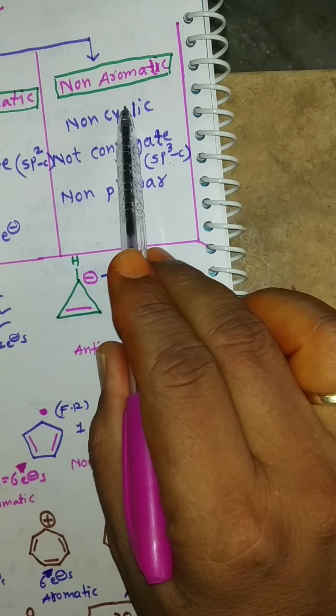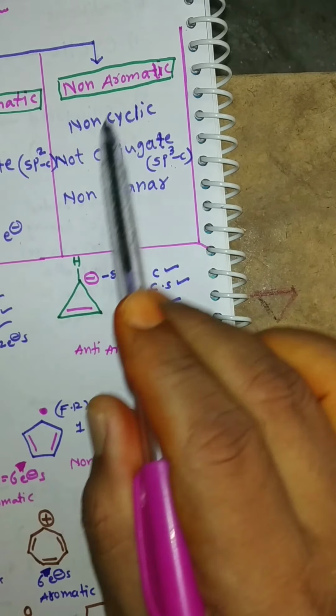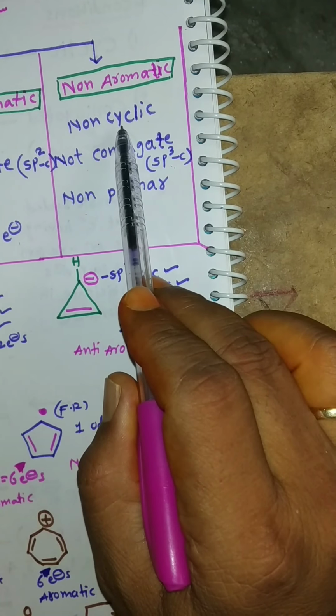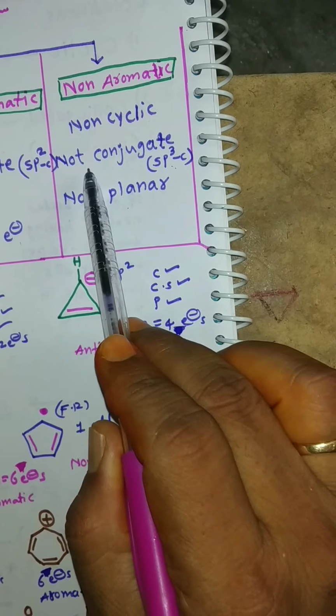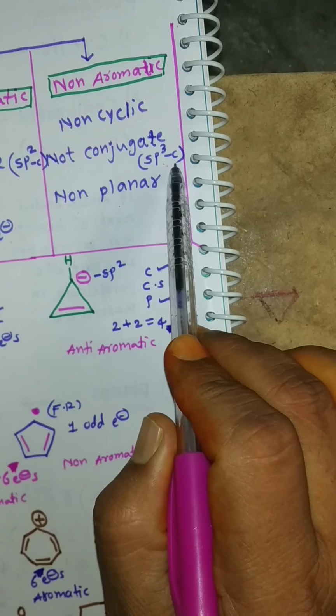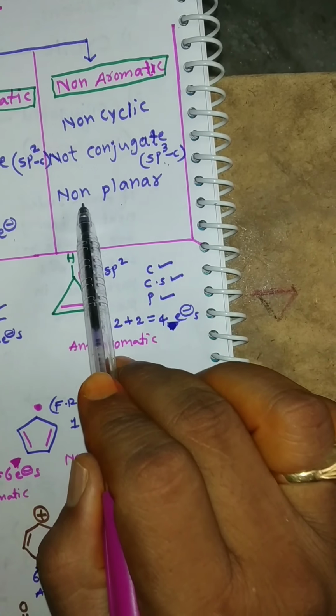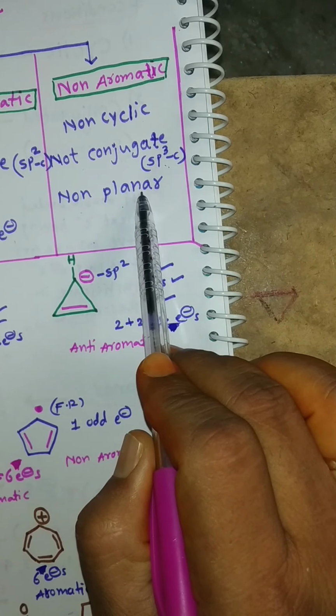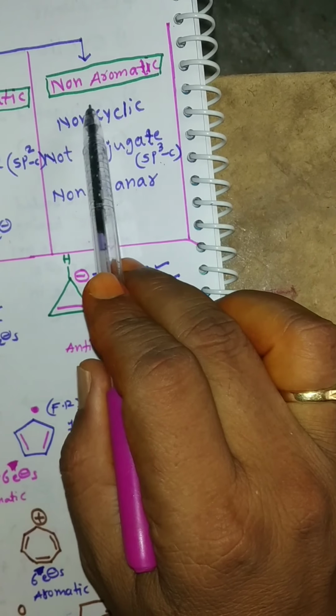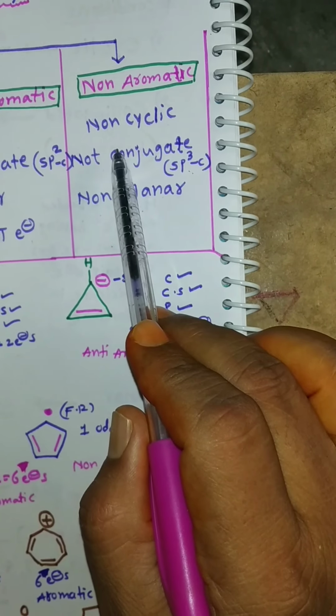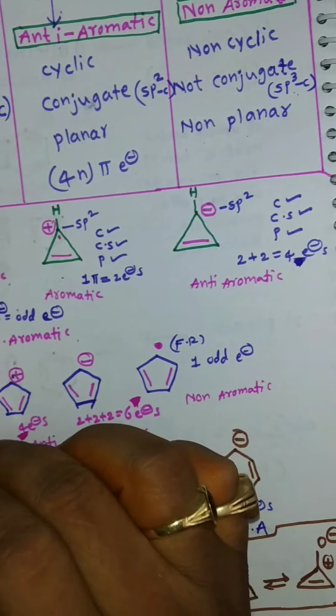Third one, non-aromatic compounds. So it is a non-cyclic compound, not a conjugated system, meaning the carbon has sp3 hybridization, and non-planar structure. So this is the non-aromatic compounds. Now discuss about the examples.